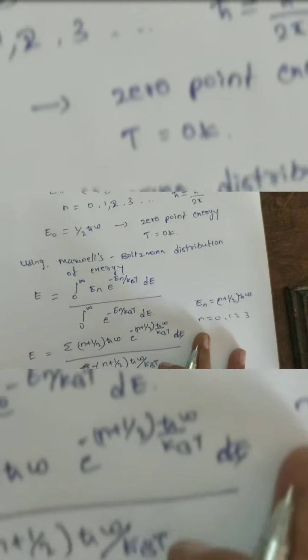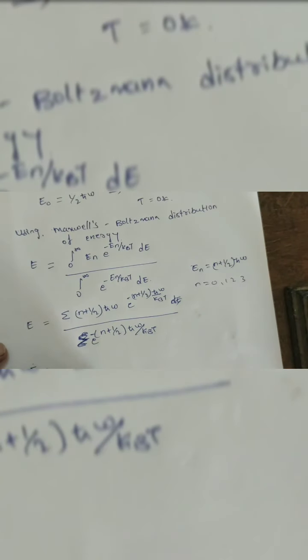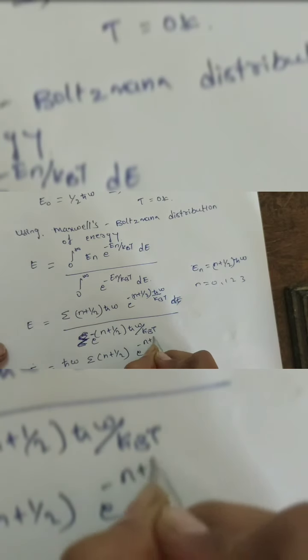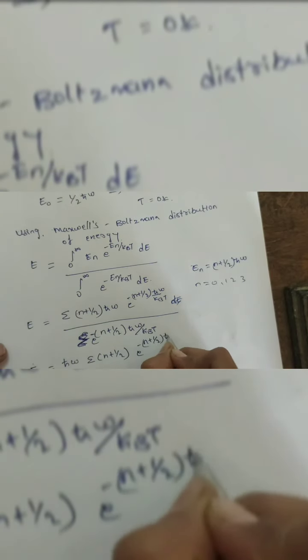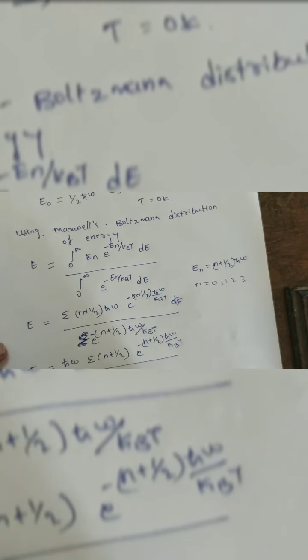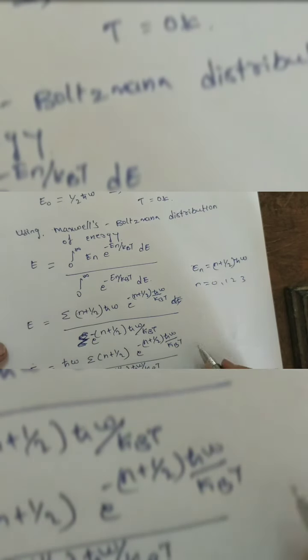Okay. Then take this h cross omega common: h cross omega times summation over (n plus half) e^(-(n plus half) h cross omega/kBT), divided by summation over e^(-(n plus half) h cross omega/kBT).